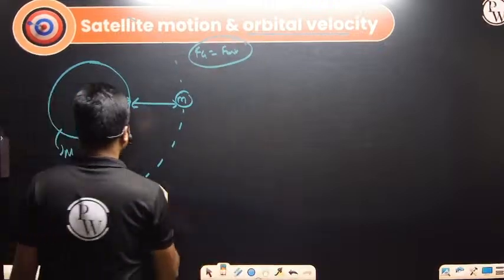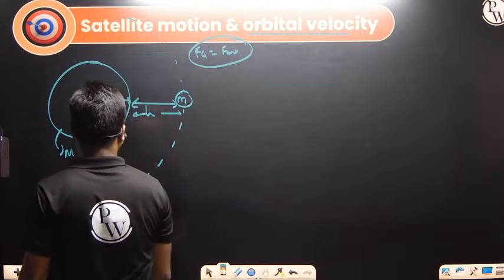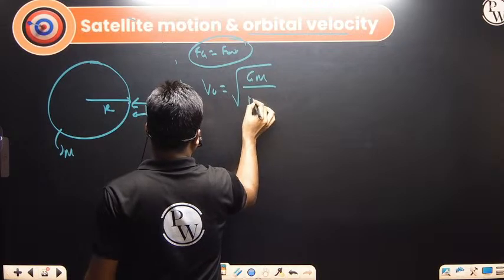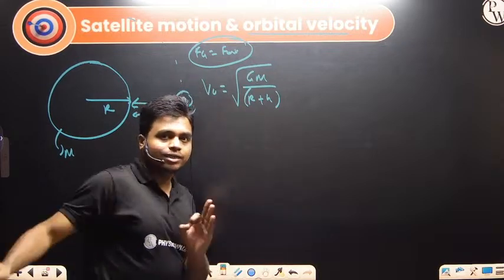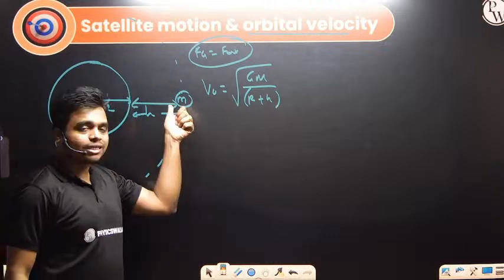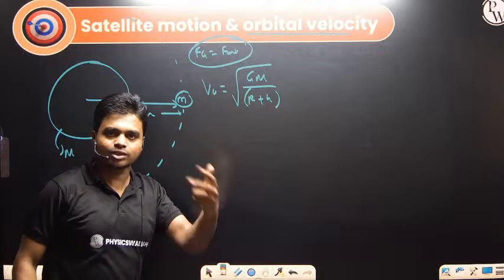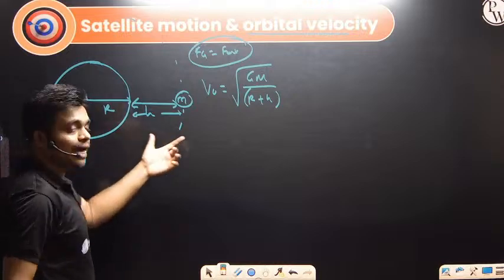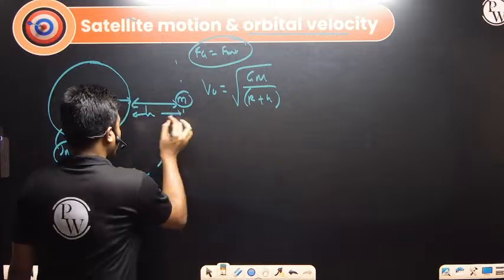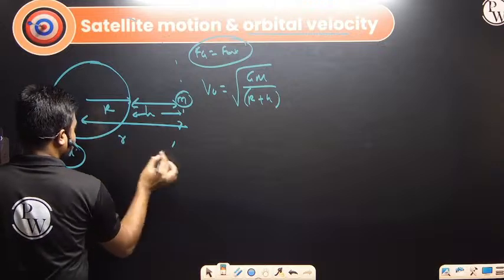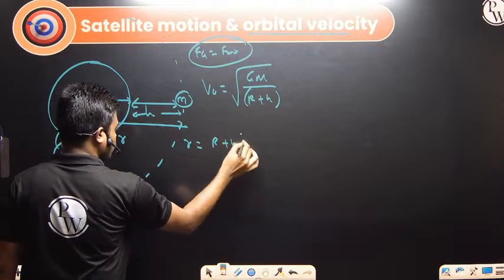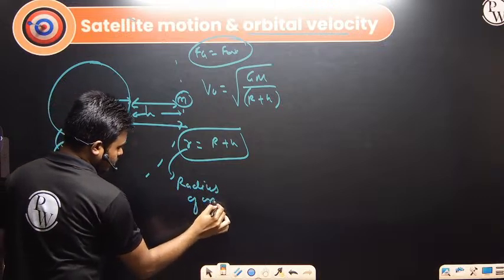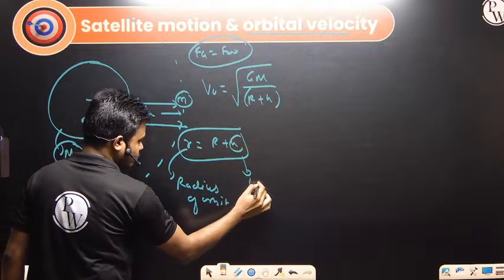So what is the orbital velocity? This height is h. The orbital velocity at this point is under root GM divided by r plus h. Keep in mind that orbital velocity does not depend on the mass of the satellite, whether it is 1 kg, 2 kg, or 1000 kg. It depends on the mass of the planet, the radius of the planet and the height of the satellite. We can also write this in terms of r, where r is capital R plus h, the radius of the orbit. Don't get confused: this is the radius of the orbit, and h is the height of the satellite.